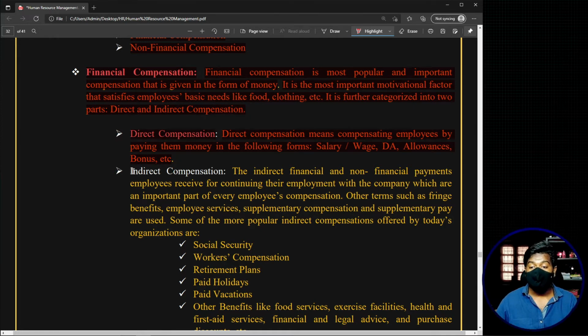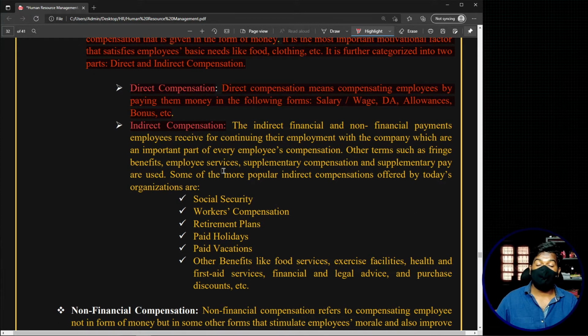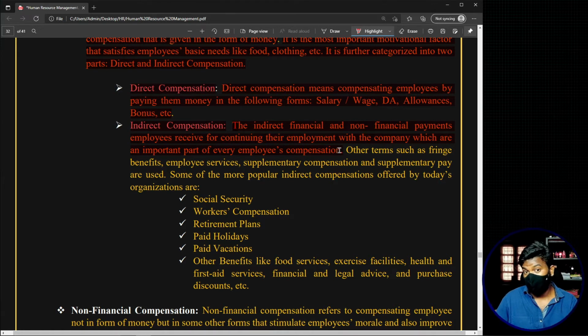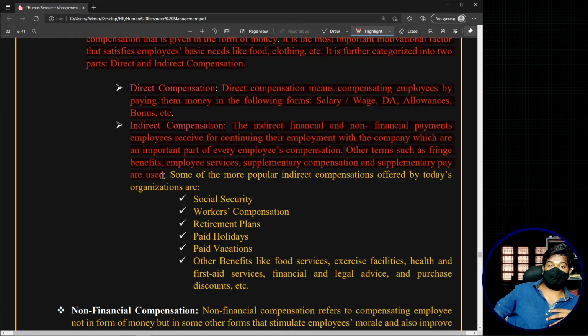Now, the indirect compensation, the second part of financial compensation. These are the indirect financial and non-financial payments the employees receive for continuing their employment with the company, which are an important part of every employee's compensation. That means these also play a very major role in the entire compensation. Other terms such as fringe benefits, employee services, supplementary compensation, and supplementary pay are used. In most cases you will be hearing things like fringe benefits and supplementary benefits. So basically there are different names for this indirect compensation.